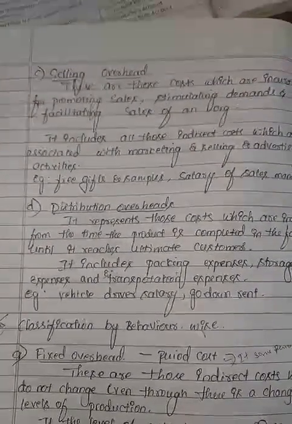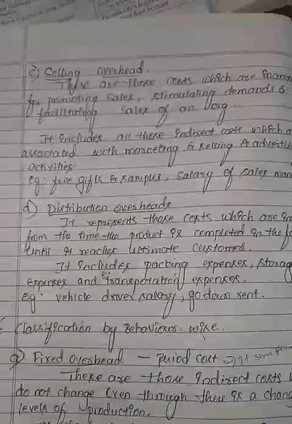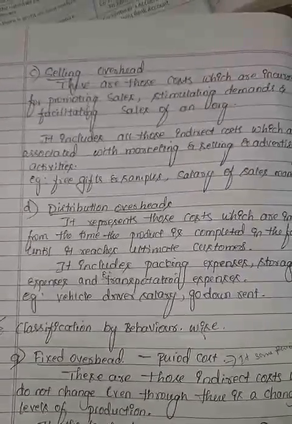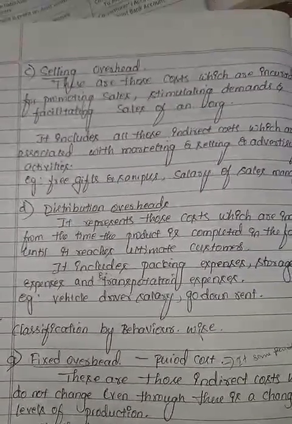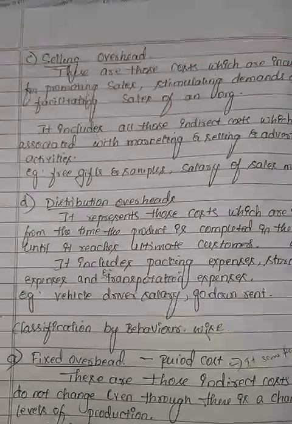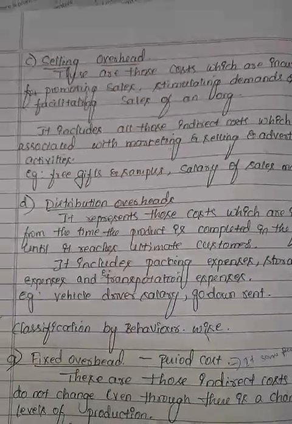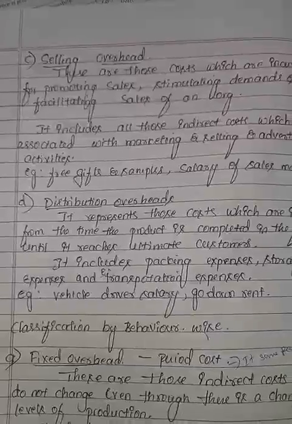For example, vehicle driver salary, godown rent for storing your goods in the godown, and vehicle driver salary for distributing your product to the consumer, that will be treated as distribution overhead.